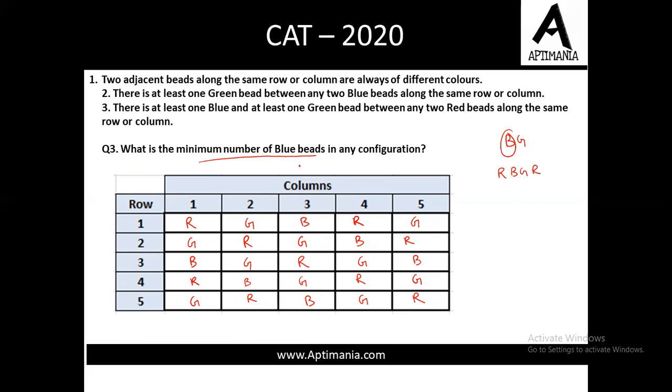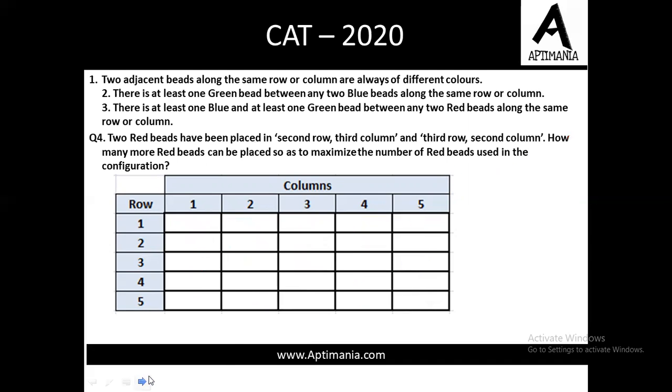Now we need to count the blue beads. So blue bead is 1, and then 2, then we have 3, 4, 5, and 6. And this is the minimum number of blue beads that we can use in any configuration. So the answer to this question is 6 beads. Fine. Now moving to next question, in fact the last question of this set.